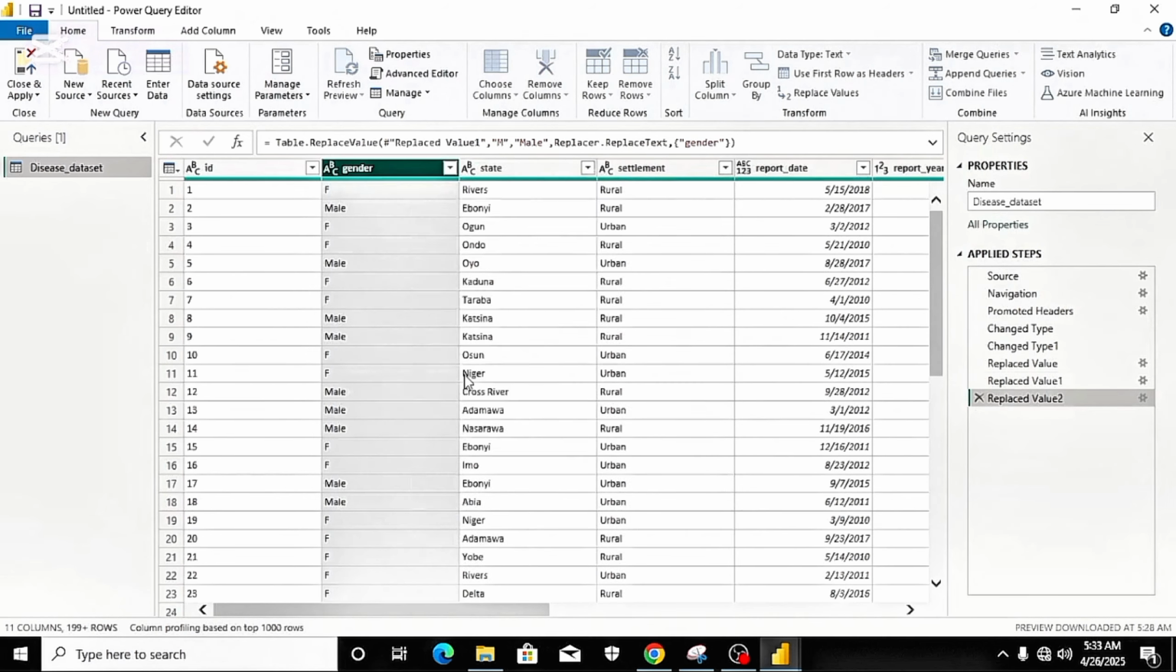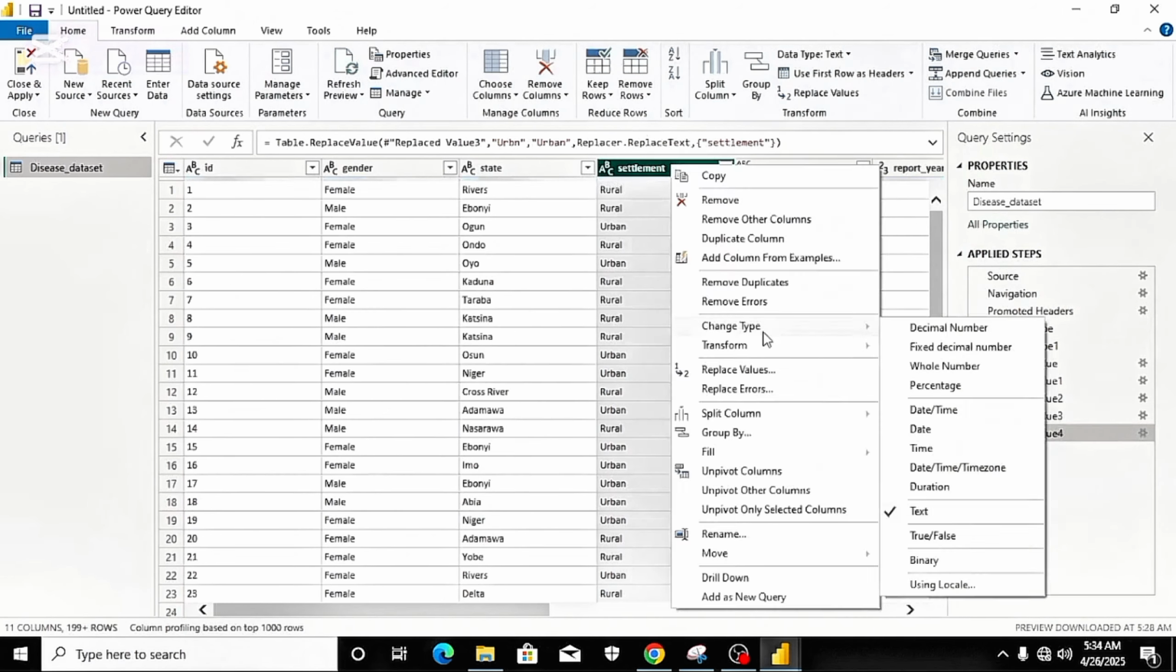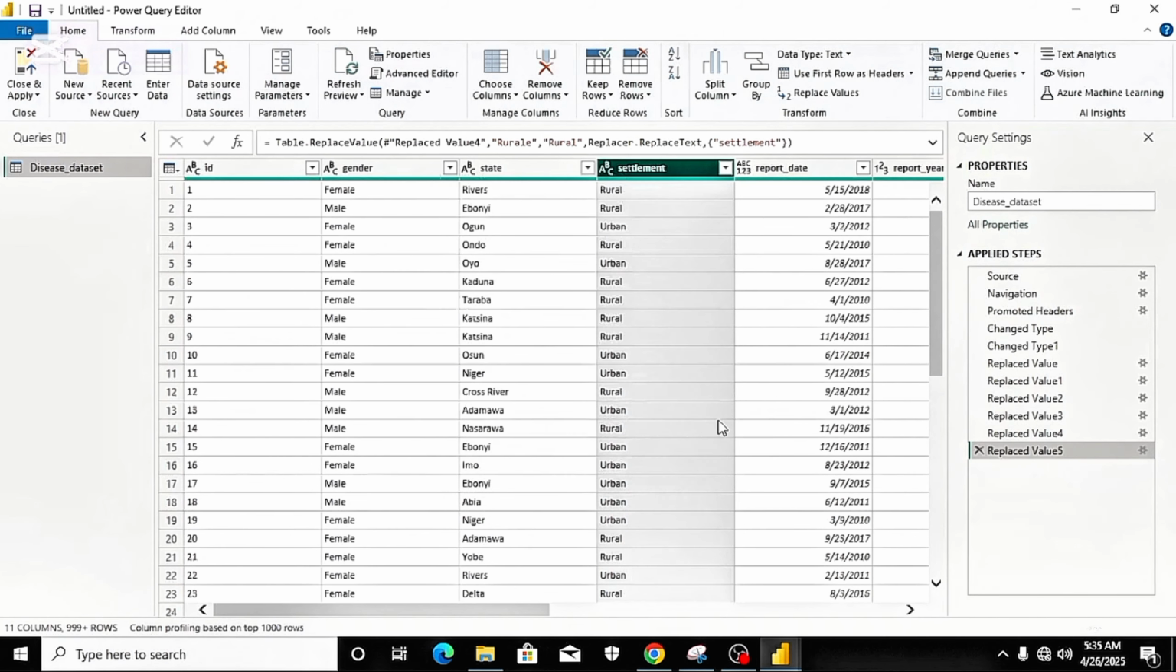I started with raw and messy data. I used Power Query to clean it. I built out DAX measures to generate insights. Then I created a dashboard in Power BI.